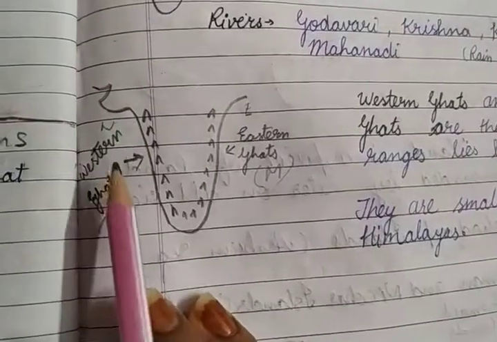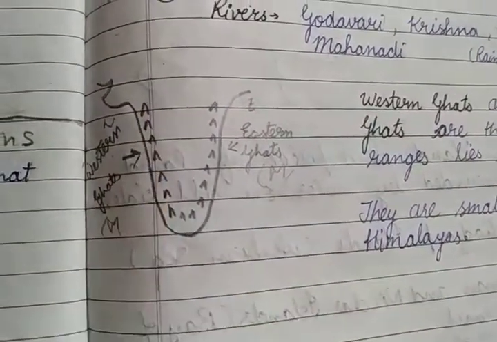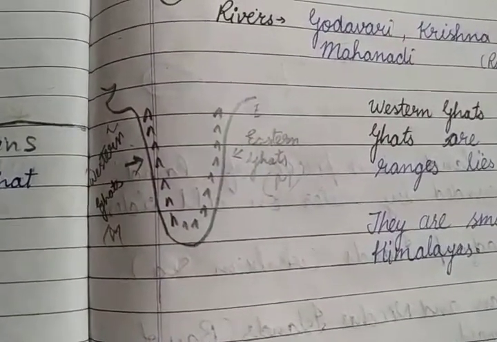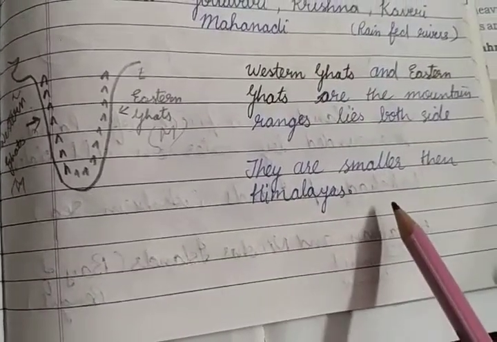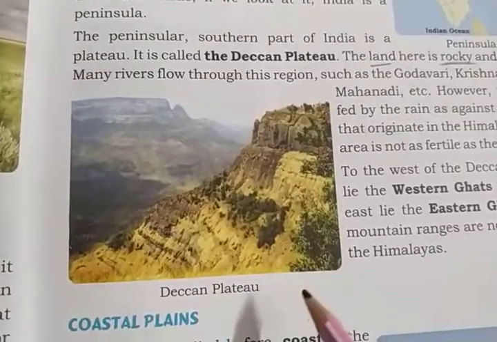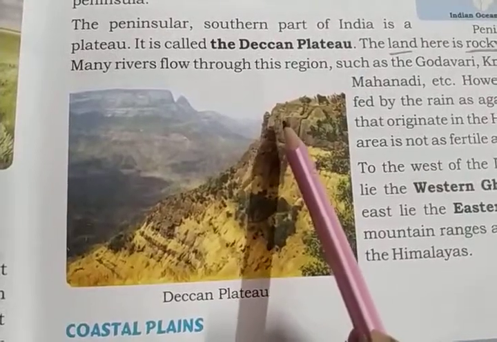So the Western Ghats and Eastern Ghats are the small mountains surrounding the west and the east part of our country, and they are smaller than the Himalayas region. So this is the picture of the Deccan Plateau. You can see that the land is rocky and uneven.